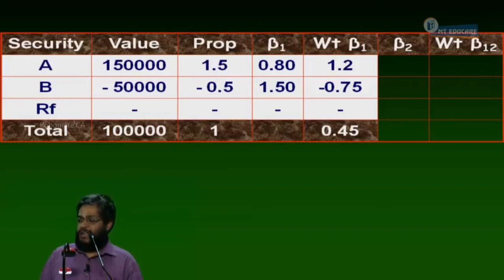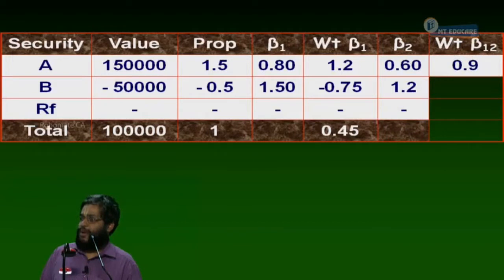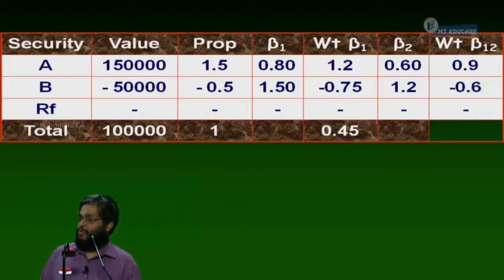Next. What is beta 2? Factor 2 beta for A and B: 0.6 and then 1.2. The weighted beta is 1.5 into 0.6, 0.9. Minus 0.5 into 1.2, minus 0.6. The factor beta 2 for the portfolio is 0.3. Everybody, are you comfortable or not? Okay.